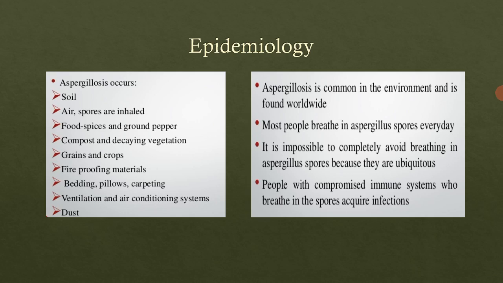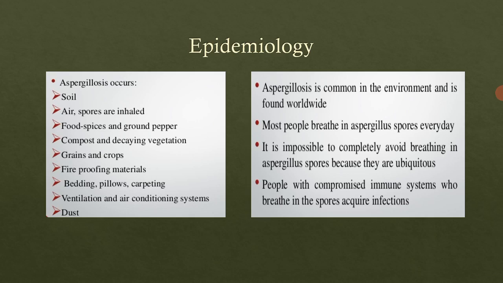Okay, then it can also transmit via food species and ground paper, compost, decaying vegetation, grains and crops, fireproofing materials, bedding, pillows, carpeting, ventilation and air conditioning systems, along with dust particles. Okay, so these are the sources by which we can get this aspergillosis infection.